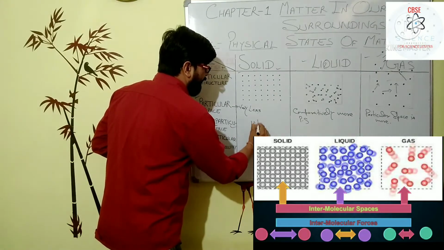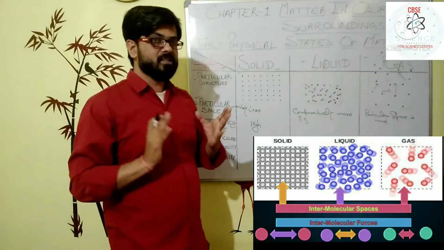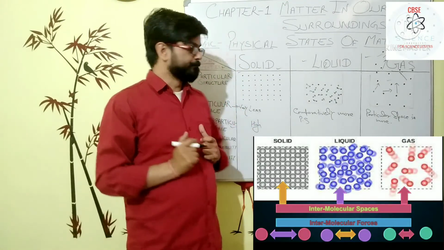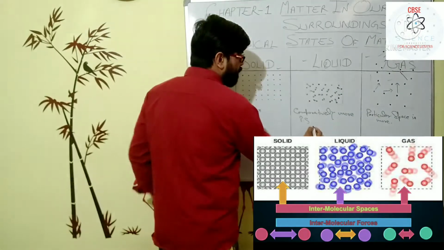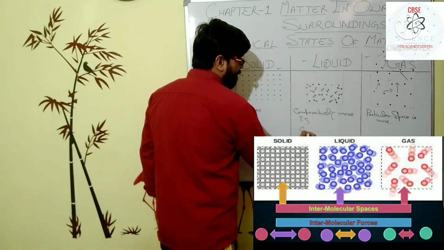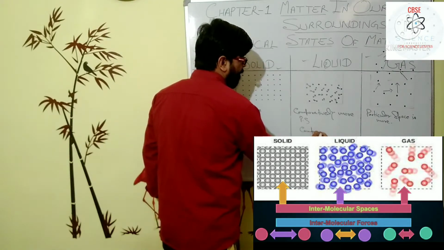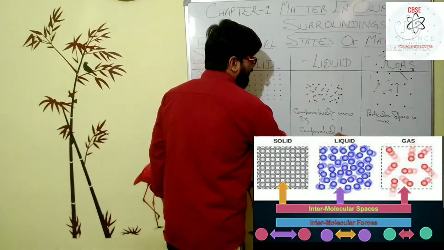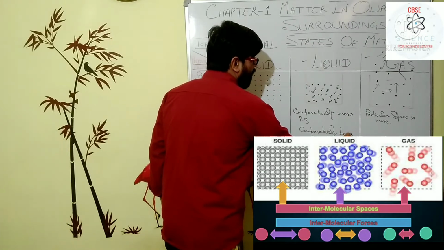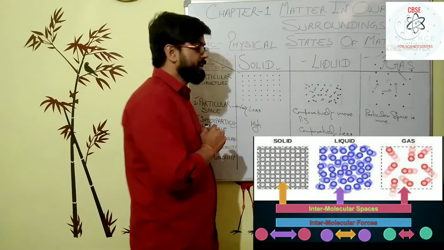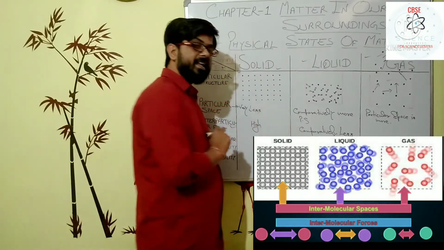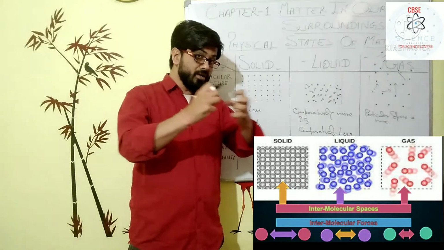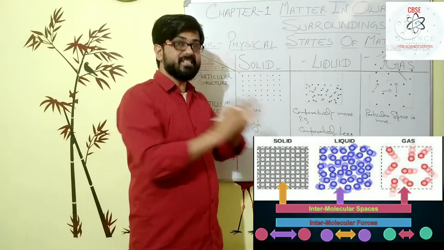So interparticular force in case of solid is very high. In case of liquid, comparatively less. Means if you compare the liquid from the solid, then there is comparatively less interparticular force, but it is sufficient to hold the particles in the system.